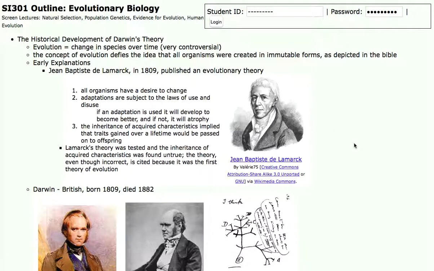So here in this unit, we talk about the most important theory in biology, evolution. Evolution is the concept that species have changed over time. It's been a very controversial concept. Some people today believe it, other people don't.